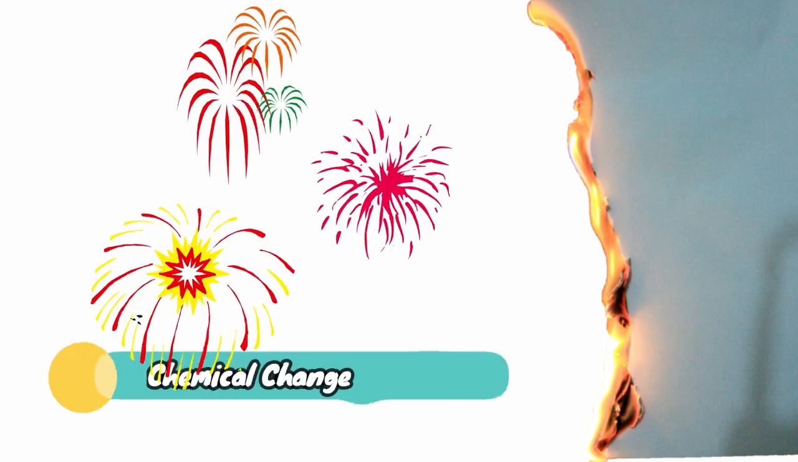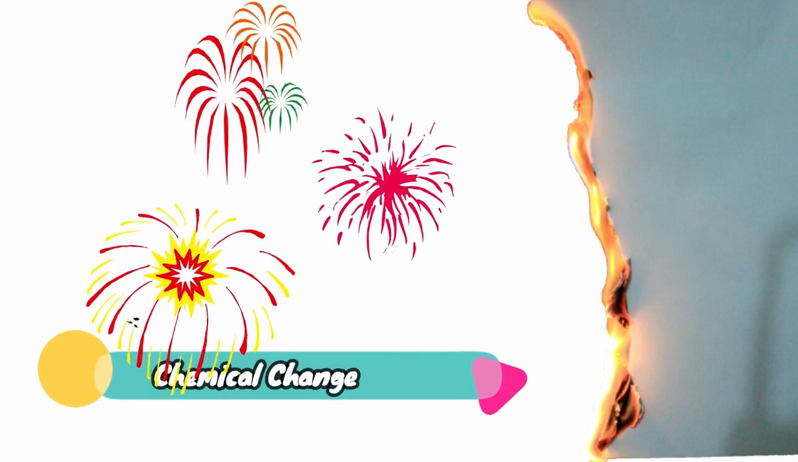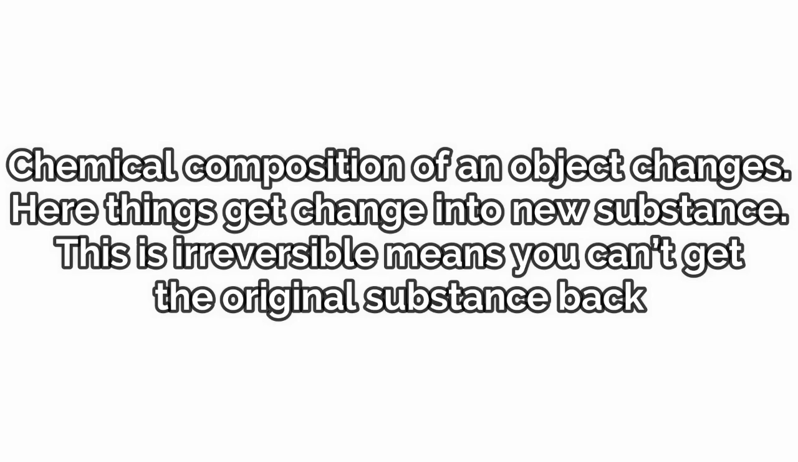Now, chemical change. Chemical change is totally opposite to physical change. Here, chemical composition of an object changes. Here, things get changed into new substance. It is irreversible change. This means you can't get the original substance back.